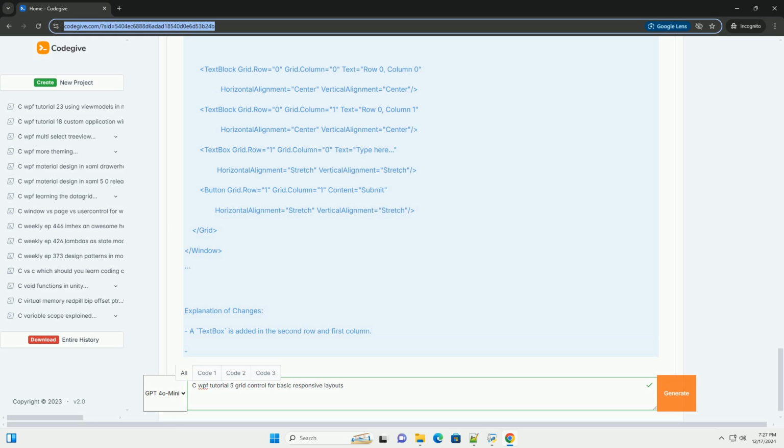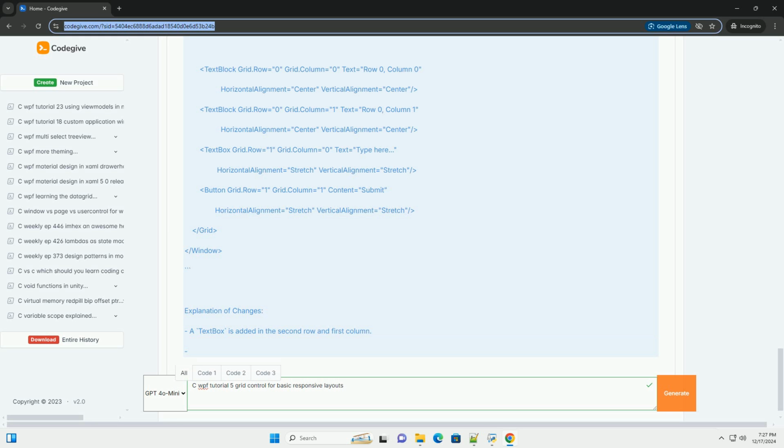The TextBlock elements are placed in different cells of the grid using the Grid.Row and Grid.Column attached properties. 4. Running the application. Run your application. You will see a window with 4 text blocks arranged in a grid layout. Resize the window to see how the grid adapts to the changes in size, making the layout more responsive.